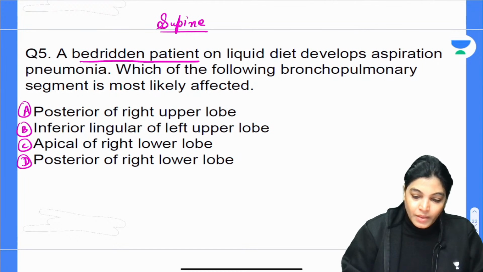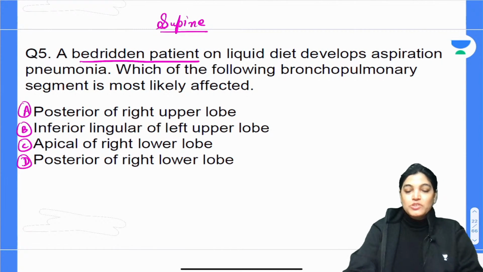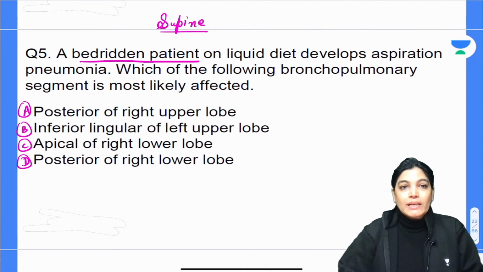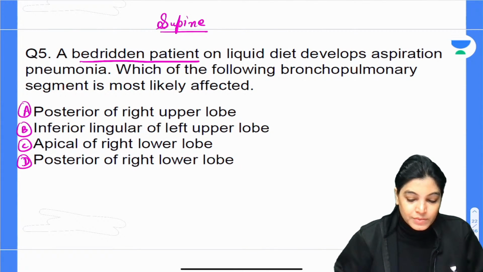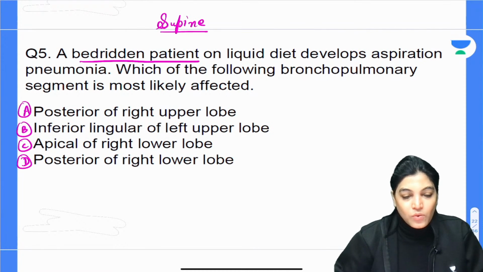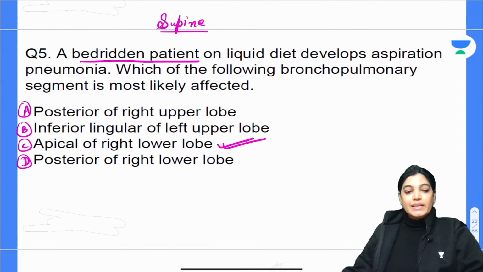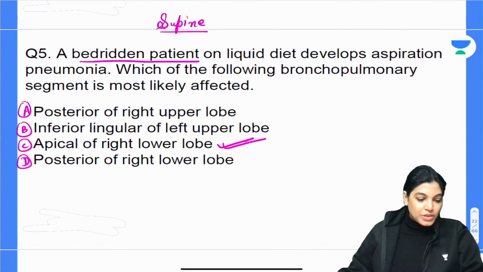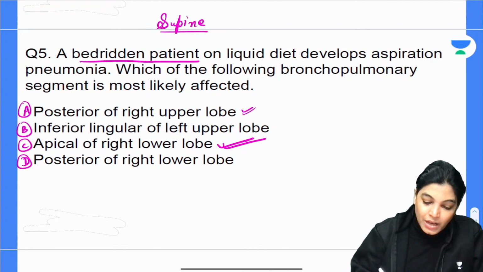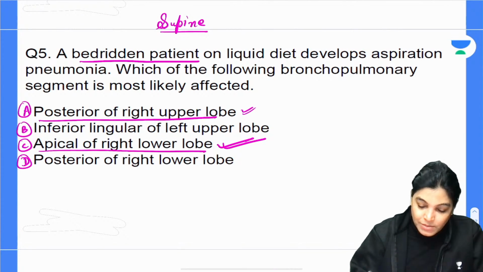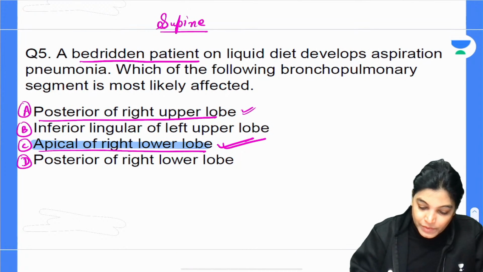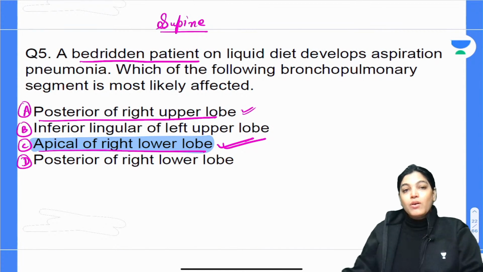We have to know which bronchopulmonary segment is most likely to be involved in aspiration pneumonia. If I have to mark the correct answer, I will go with the apical part of the right lower lobe. So 3C is the correct answer. Actually, posterior of the right upper lobe is also correct, Tejasri, according to Harrison. But if we have to pick one, we will go with C as the most correct answer. Otherwise, you are also right that in Harrison's medicine book, the posterior of the right upper lobe is involved in that case also.